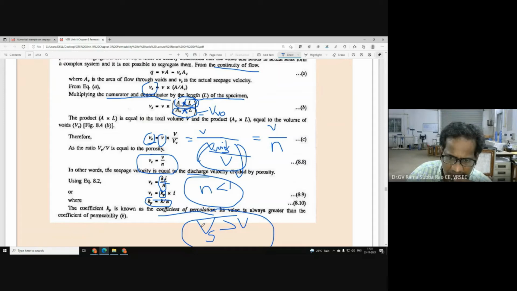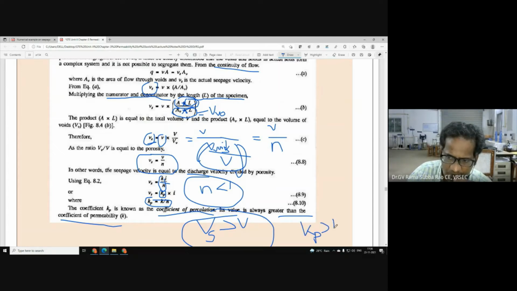The actual velocity, what we call seepage velocity, is always greater than discharge velocity. In similar lines, we can say coefficient of percolation is always greater than coefficient of permeability of soil. Here Kp is the coefficient of percolation, K is the coefficient of permeability. So Kp is always greater than K.